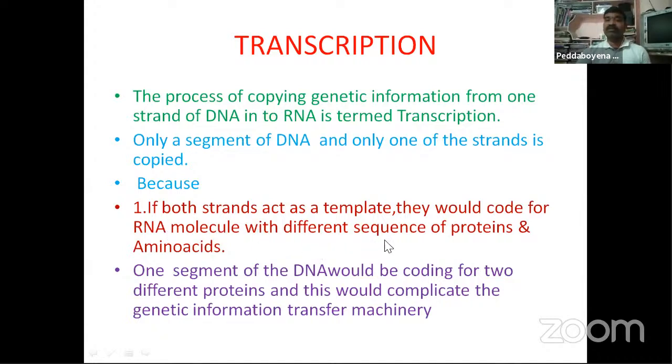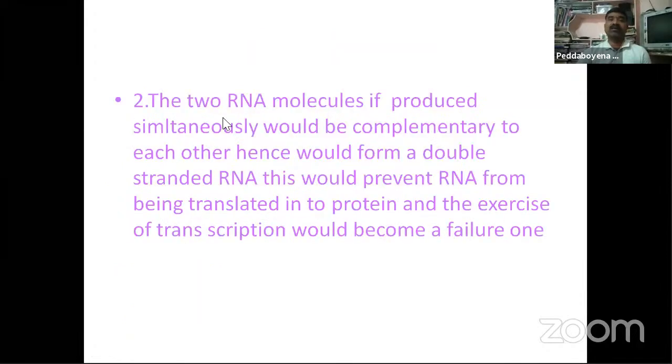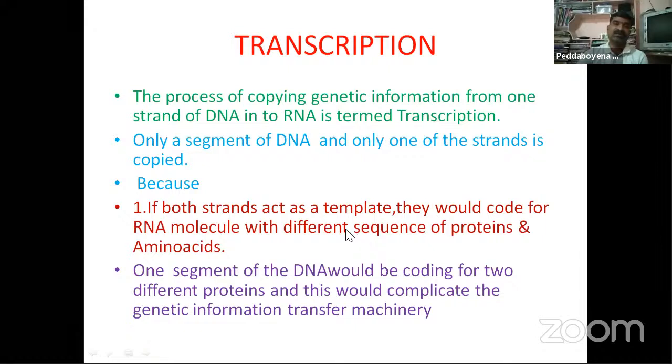The reason is the RNA molecules with a different sequence of proteins and amino acids. And the second one is the two RNA molecules, if produced simultaneously, would be complementary to each other, hence would form a double-stranded RNA. This would prevent RNA from being translated into protein, and transcription would become a failure. So these two reasons explain why only a segment of DNA and only one of the strands is copied. These two reasons are very important for level 2 questions.